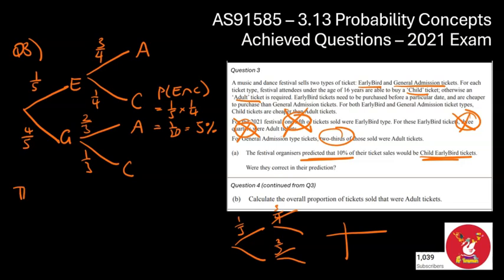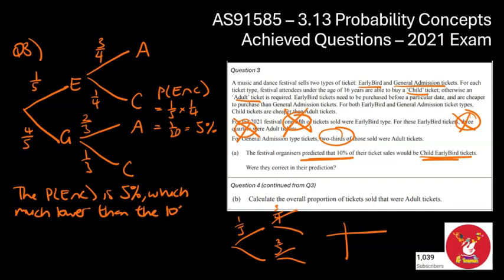So the probability of E and C is 5%, which is much lower than the 10% predicted by the organizers. So that wraps up question number 3.